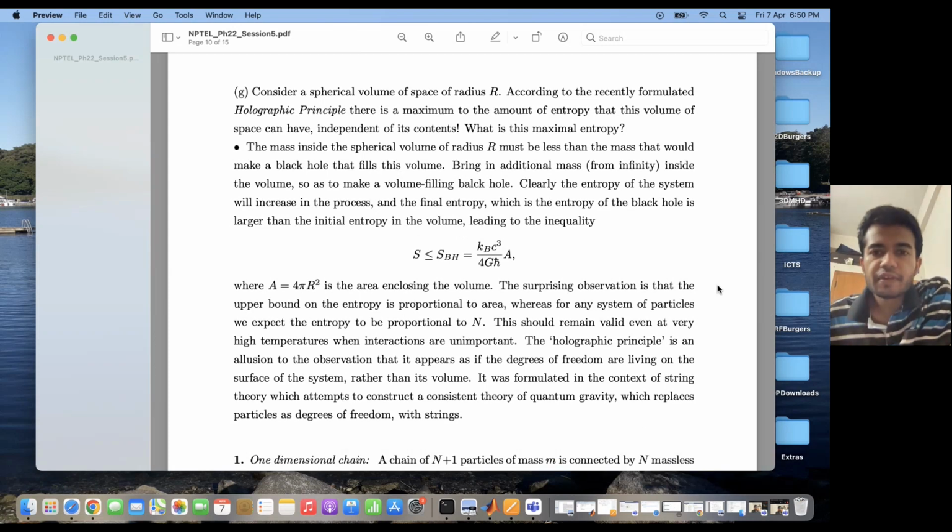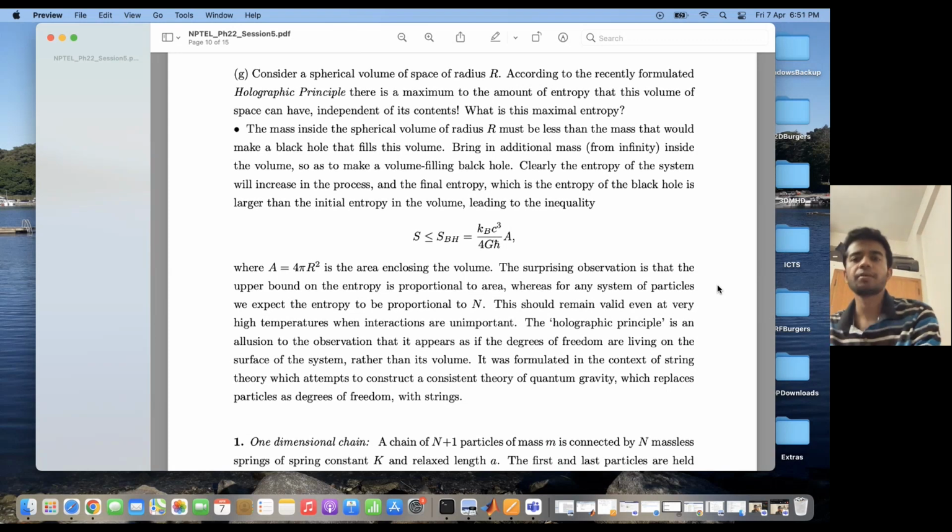The mass inside the sphere of radius r must be less than the mass that would make a black hole fill this volume, right? Because it could not be greater. If the black hole entirely fills this volume, the entire mass would be contained within that volume, and it would basically collapse to the singularity. So the mass inside the spherical volume of radius r should always be less than the mass that would make a black hole fill the entire volume.